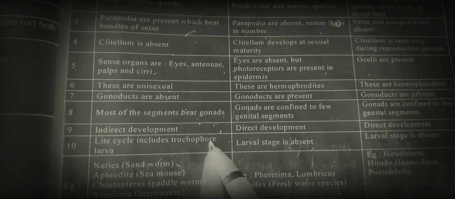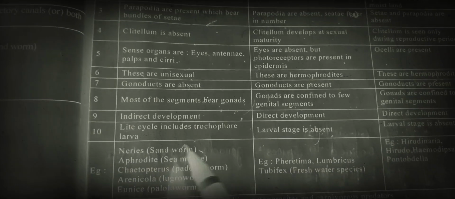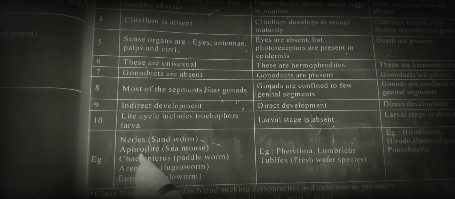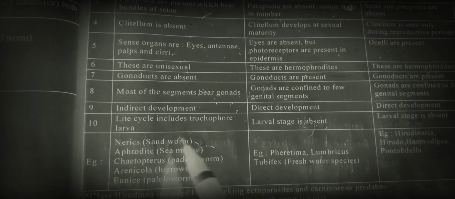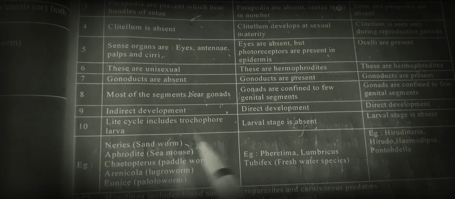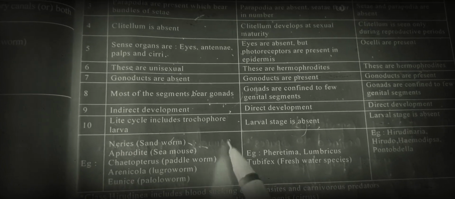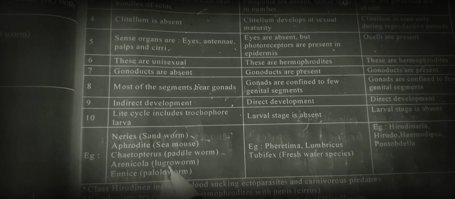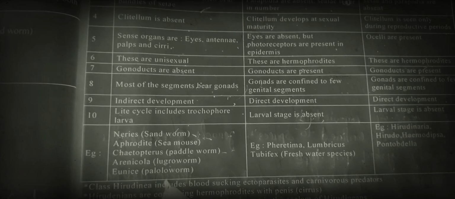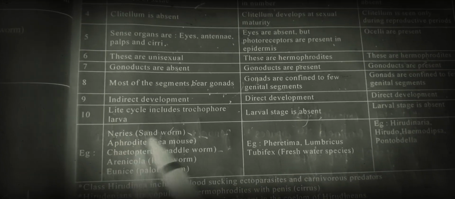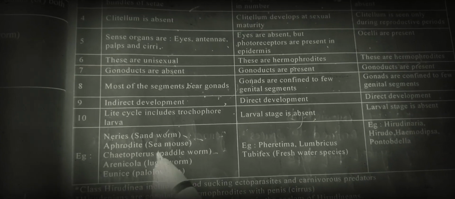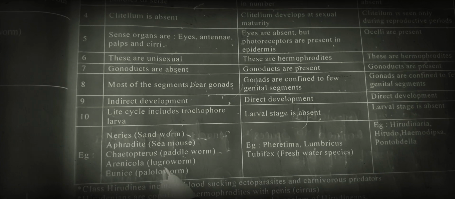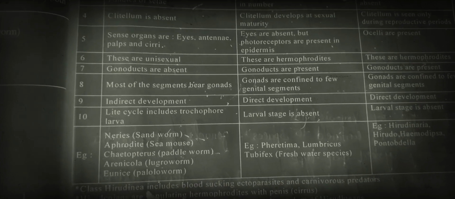Let us see some examples for these three classes. Nereis is the sandworm. We have to remember both these names, it is important. Nereis, sandworm; Aphrodite, sea mouse; Chaetopterus, parchment worm; Arenicola, lugworm; Eunice, palolo worm.